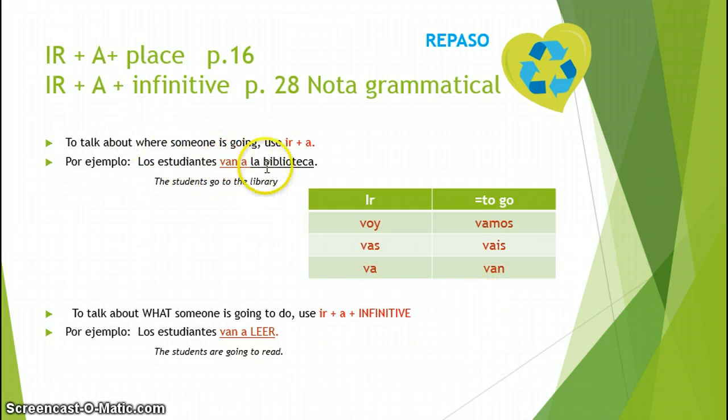We can also use this, instead of just saying where we're going, we can also say what someone is going to do in the near future by using ir, a plus infinitive. Los estudiantes van a leer. So if they're going to the library, they're probably going to read there. So I can leave this in the infinitive since it hasn't happened yet. Van a leer.